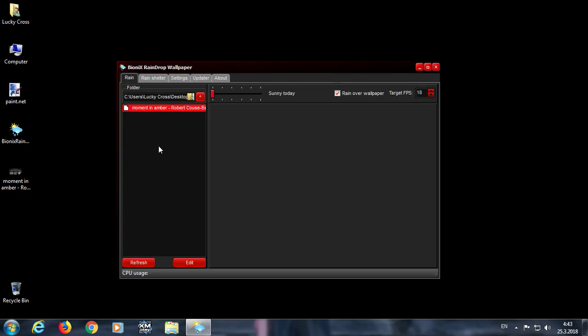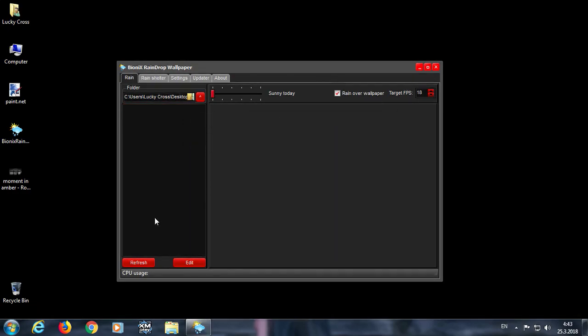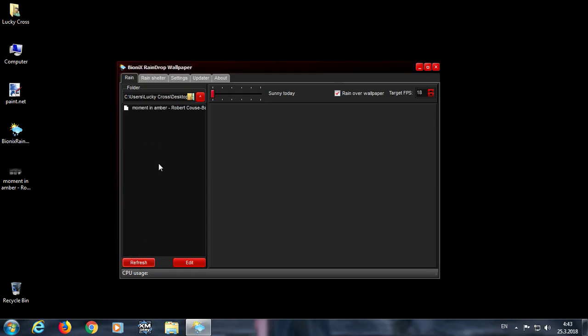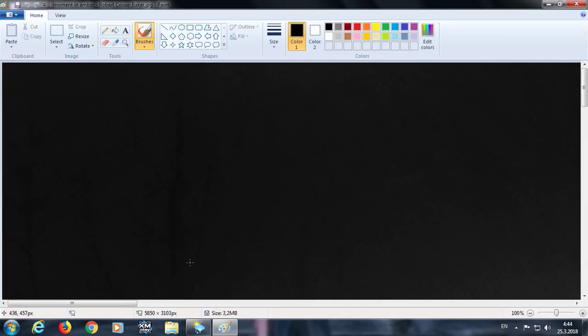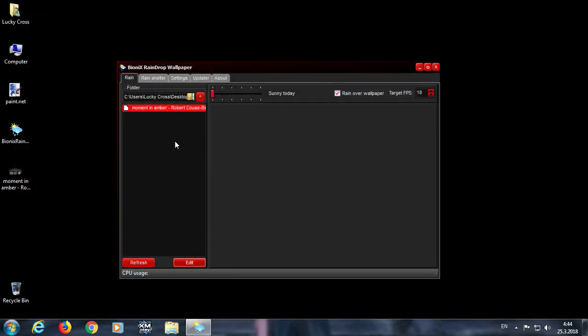Now, pressing delete on your chosen wallpaper gives you the option of deleting the file to the recycle bin. The refresh button reloads your wallpaper directory. The edit button opens your chosen wallpaper in MS Paint for editing. Now then, double click on your chosen wallpaper to start the animation.